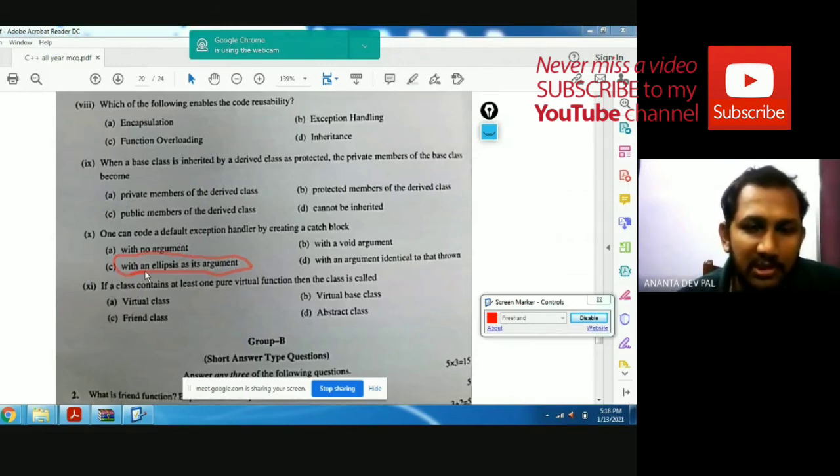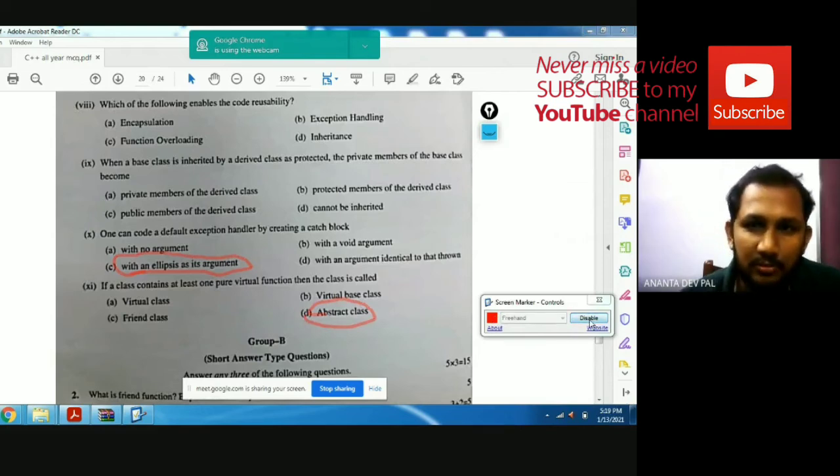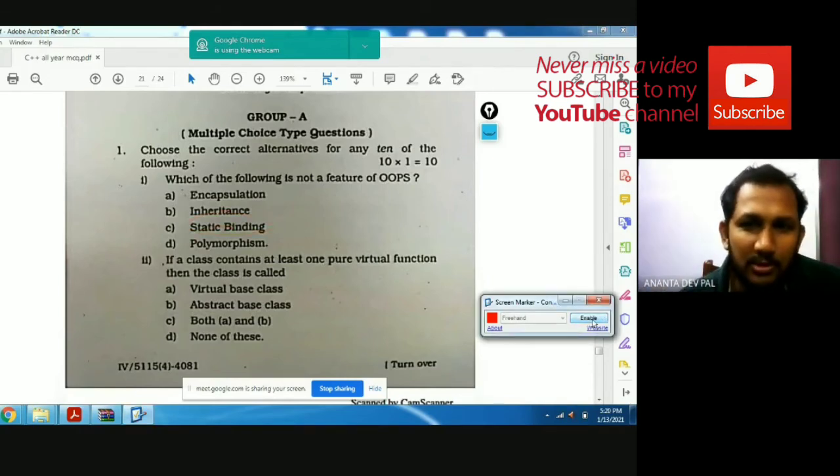If a class contains at least one pure virtual function, then this class is called an abstract class. The answer is abstract class. So this is the question from 2007. Now 2018. Which of the following is not a feature of OOPS? Encapsulation, inheritance, static binding, polymorphism.